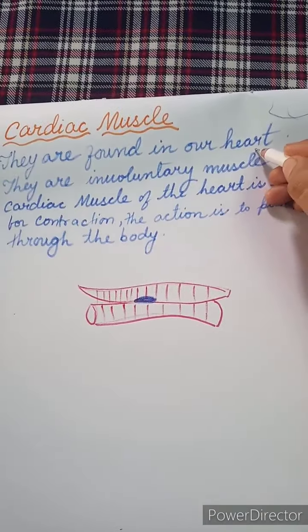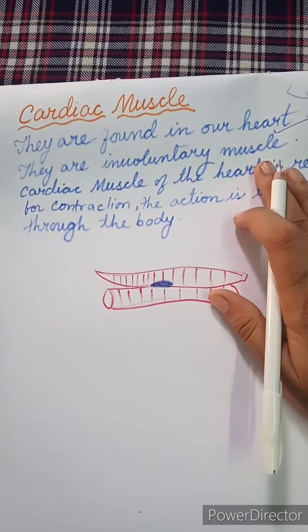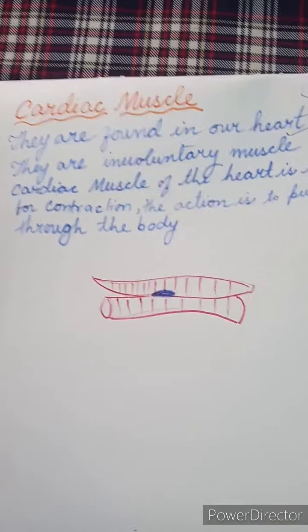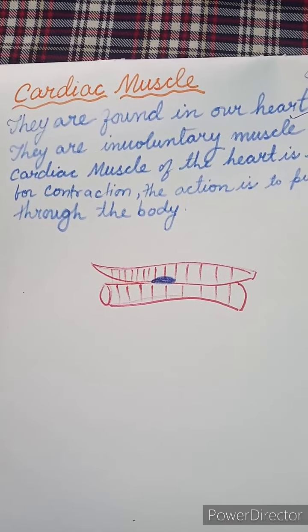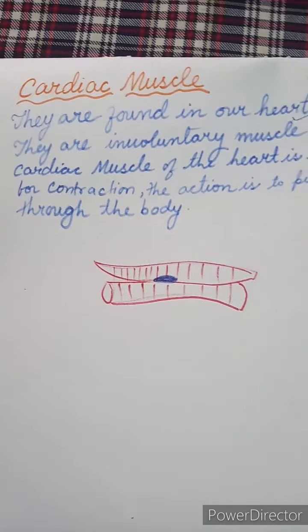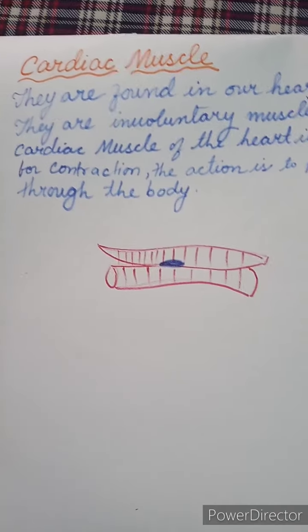They are involuntary muscles, meaning these do not depend upon our thought. Whenever we want, our heart will beat, or when we want it to stop beating, it will stop. They keep beating without needing to think about it.